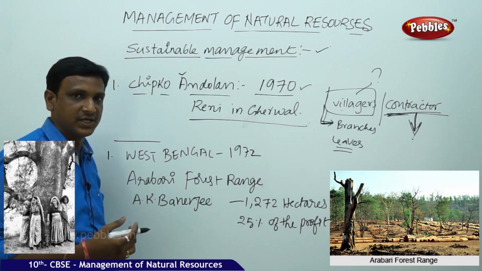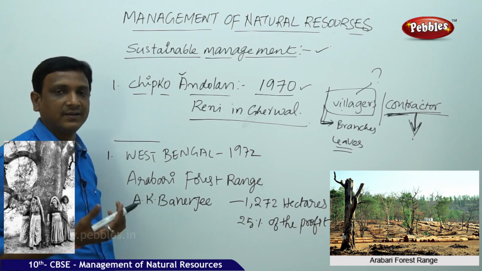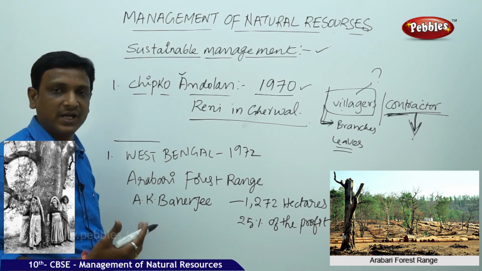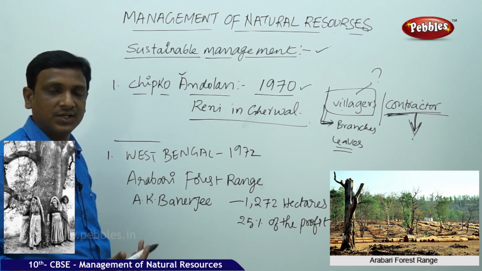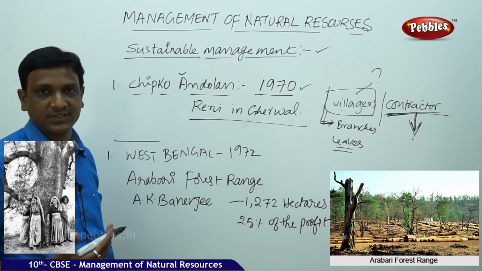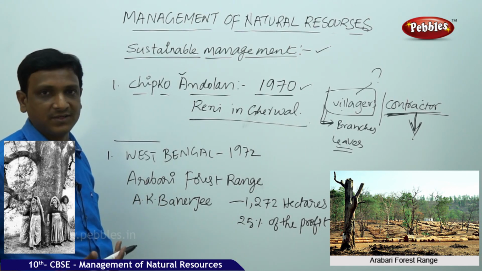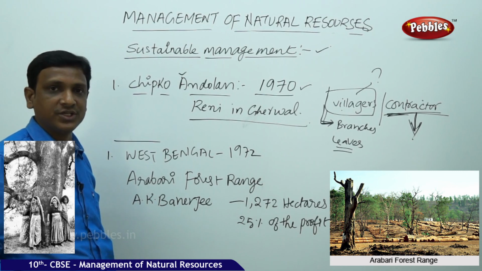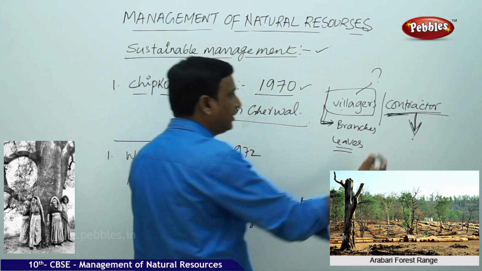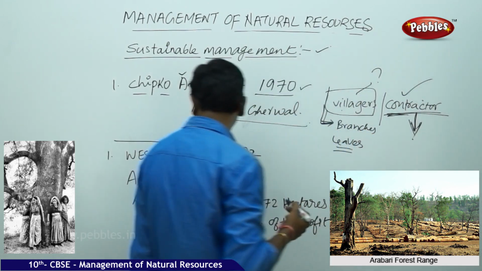So here, the involvement or engagement of the people in the management of a natural resource like forest would be more beneficial and successful when compared to other means, like making some laws or selling it or giving it to industrialists or contractors. They cannot maintain or manage, they simply take out the product from the forest. They are not bothered about the other consequences, maintenance, restoration or reforestation. All those issues are not taken into consideration by people like contractors or industrialists.